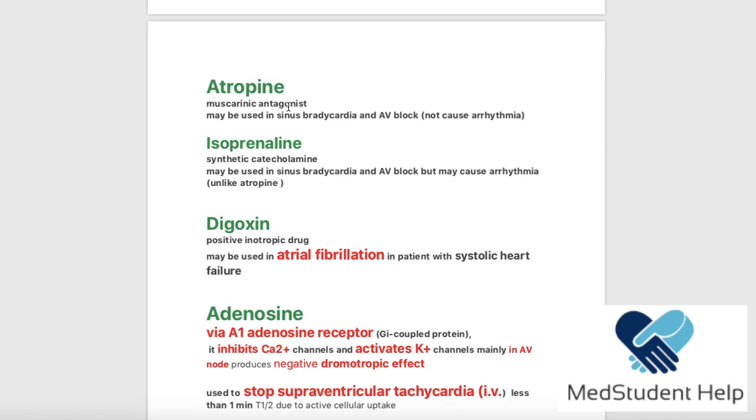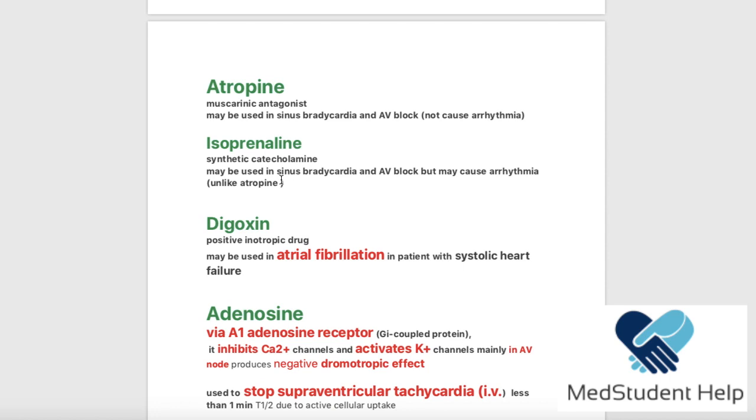It is used in case of sinus bradycardia, so the SA is slow, or there is an AV block. Okay? Very simple. If there is an AV block, how can we reverse it? We can use atropine and eliminate the vagal tone, right? Because the vagal tone was slowing the AV node even more, right? So we can use atropine in order to eliminate the vagal tone on the AV.